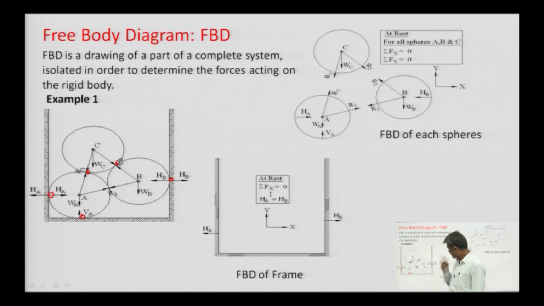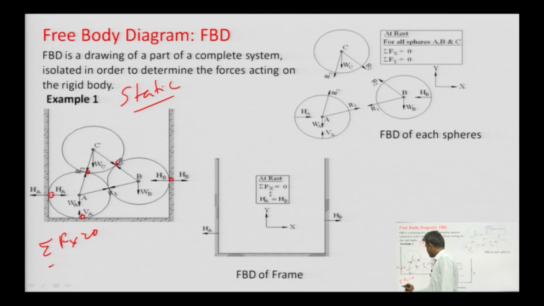So, at these contact points reaction will be there, and if these three spheres are in static condition, meaning they are not going to move in any direction, then they must follow the three equilibrium equations: sigma Fx equals 0, sigma Fy equals 0 and sigma Mz equals 0. That condition will be applicable.